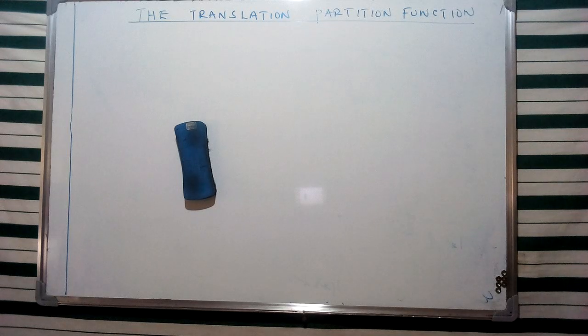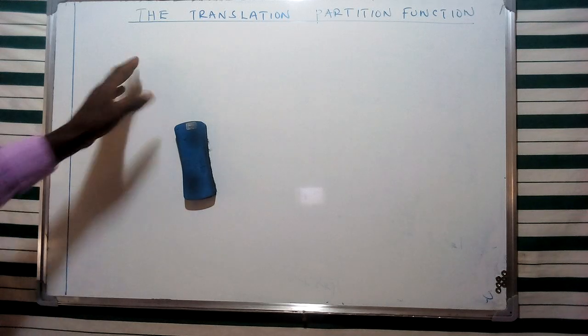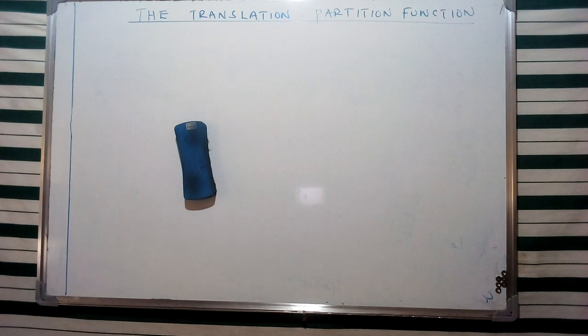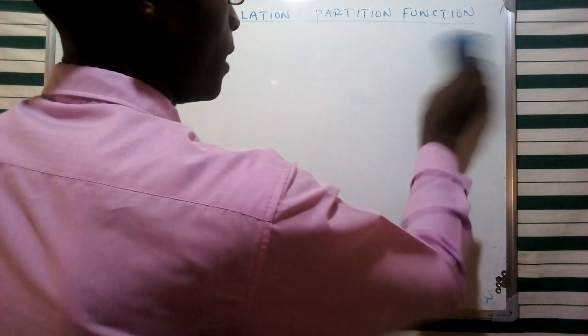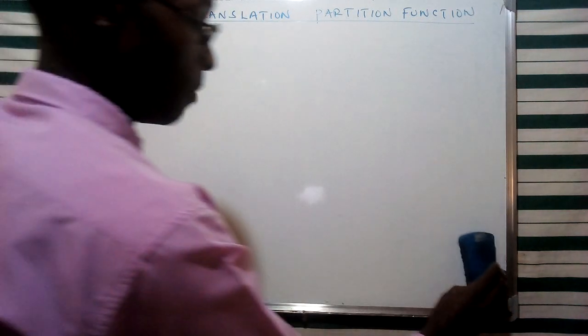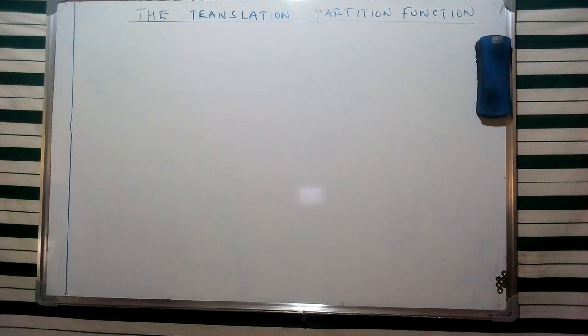In this particular discussion, I'm going to look at the concept of a translation partition function. And of course, I'm going to consider some special cases of gases, and that's basically the concept of a monoatomic ideal gas. And I'm going to look at some of the concepts that we have looked at under quantum mechanics, or rather the description of simple quantum mechanical systems, especially of a particle in a box. This is going to assist us in trying to describe the translation partition function of this monoatomic ideal gas. And this is going to be convenient for us, since this is the only form of motion that can be described for this type of gas.